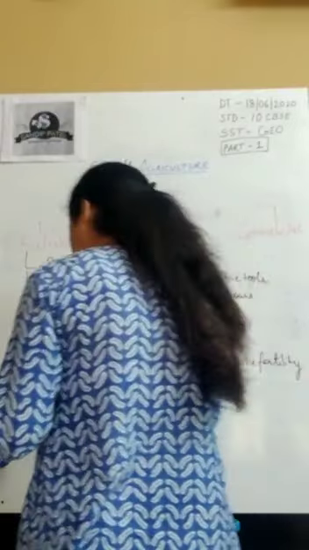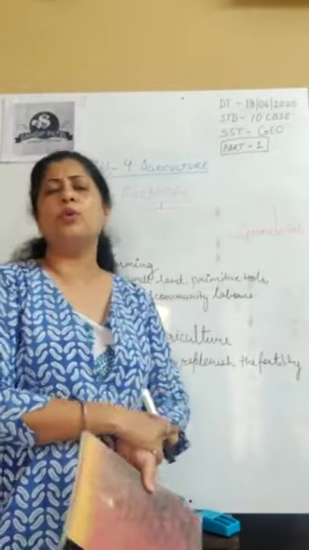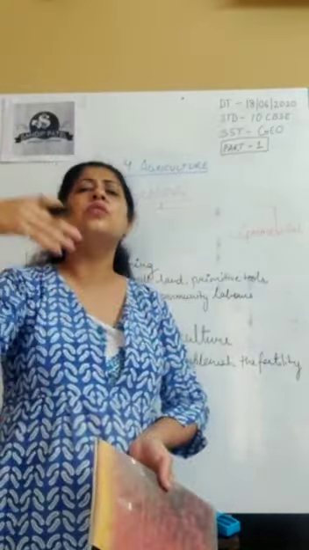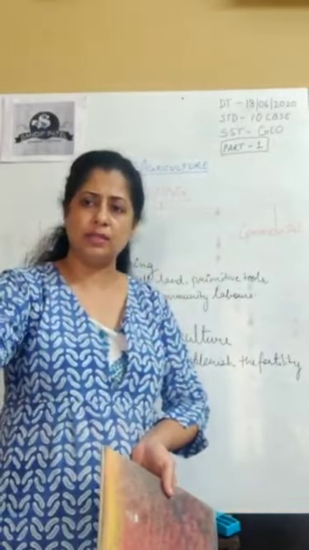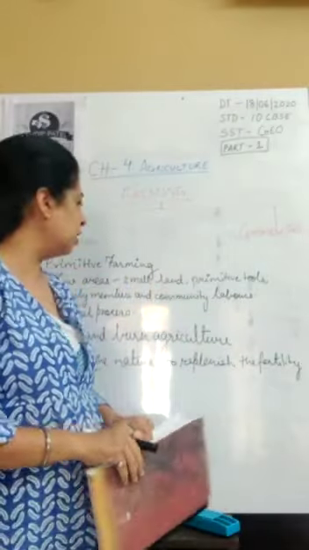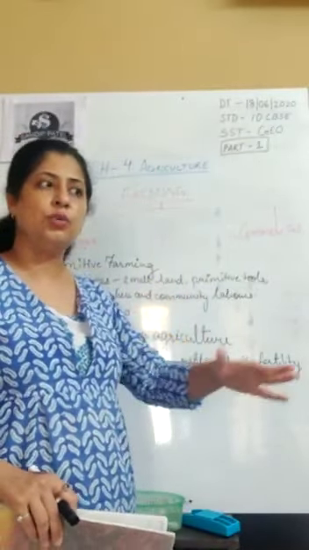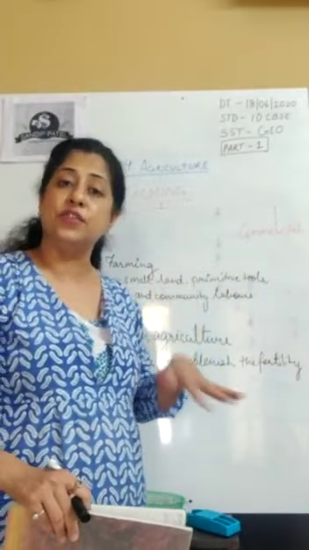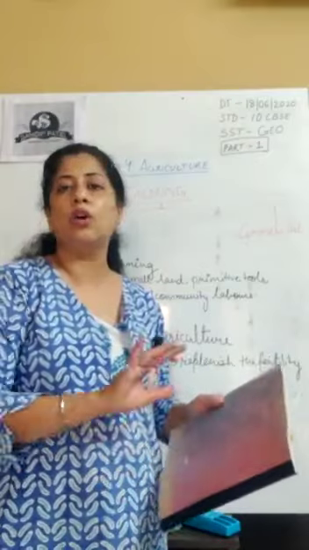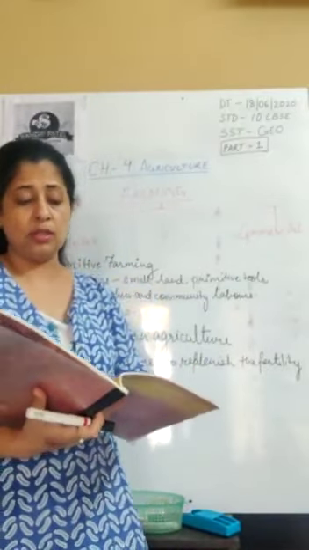So see, it's like at one patch of land, you keep on doing agriculture for 4-5 years. The fertility is gone. Then what will happen? You will shift to some other place. You will start agriculture over there, farming over there. So the earlier piece of land will start again through a natural process and it will gain its fertility again. So it's not that the fertility is completely lost forever. It is a good process.